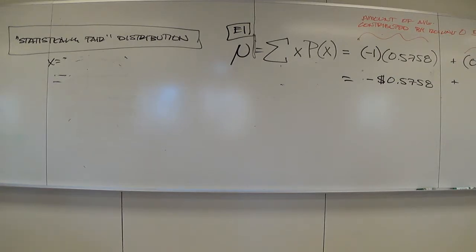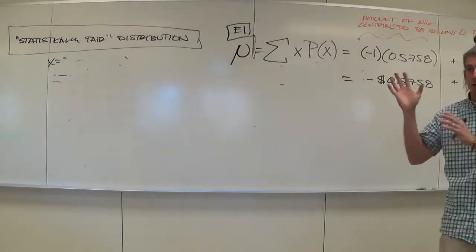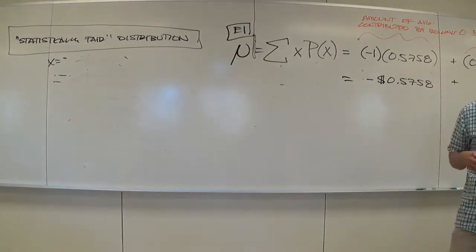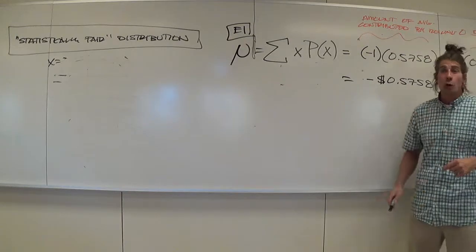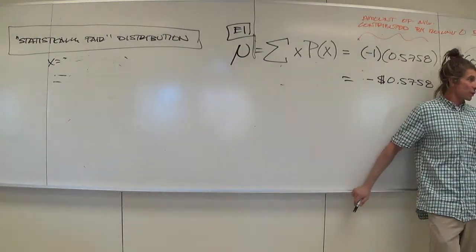Does that make sense? Danny asked for both E1 and E2, and they're very similar. Both of them are making a game fair, which means you're making the average of a distribution equal to 0. But it's how you're finagling. You can change 1 or 2 payouts, change the ante, or change just the lowest payout. You can make people lose less or win more. All of this results in an average of 0.